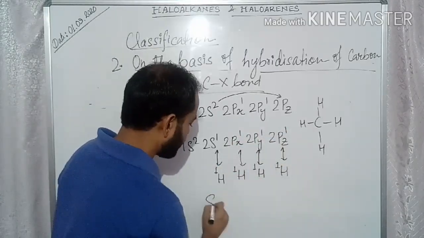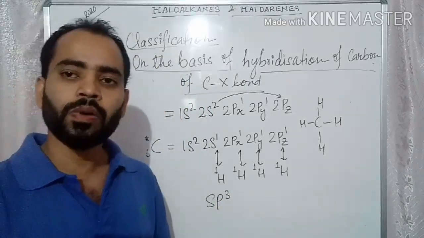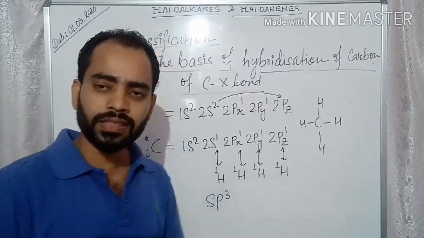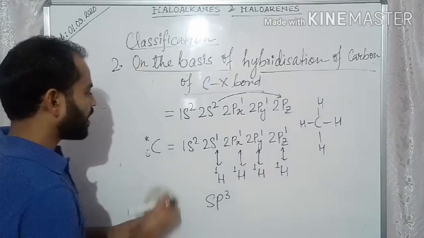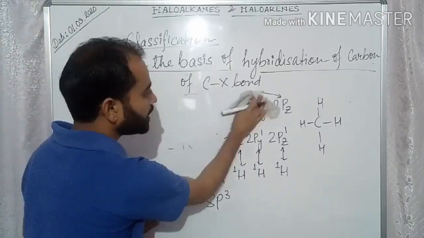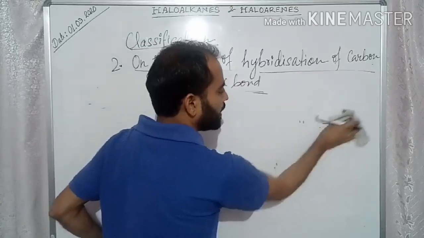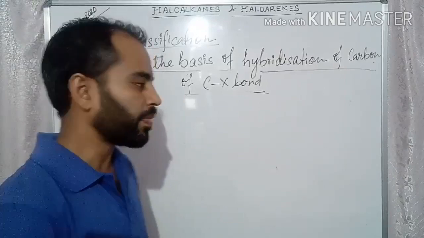So one s orbital and 3 p orbitals are involved in hybridization. That's why it is called sp3 hybridized carbon. Is it clear? So this is the hybridization of carbon. In this way, we can easily find out the hybridization of a carbon atom in any compound.